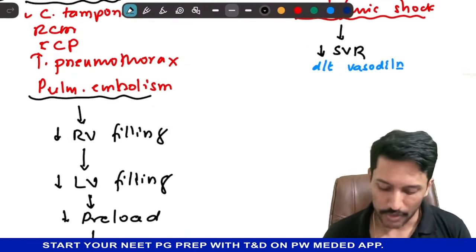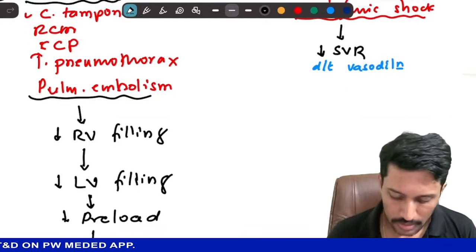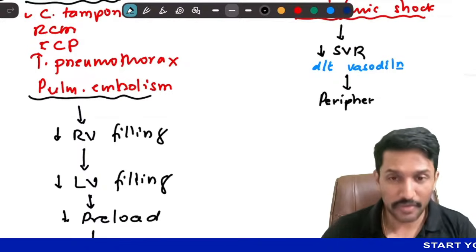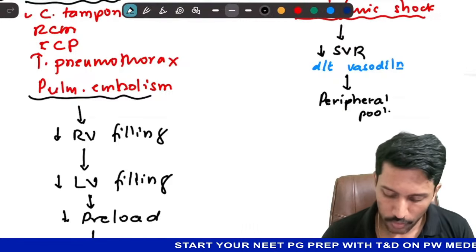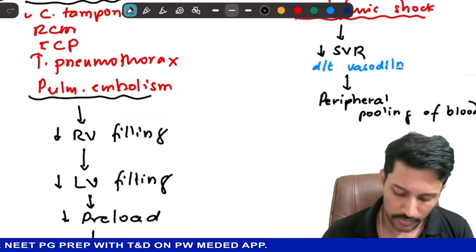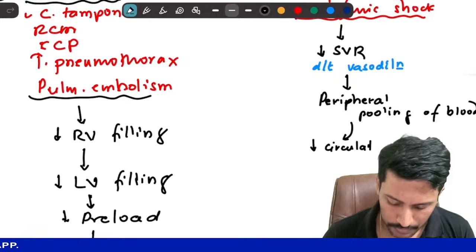But once I have vasodilatation, now the issue is this will result in peripheral pooling of blood. Means all these dilated peripheral blood vessels will hold more blood. Because of this peripheral pooling of blood, there will be a decrease in circulating blood volume.